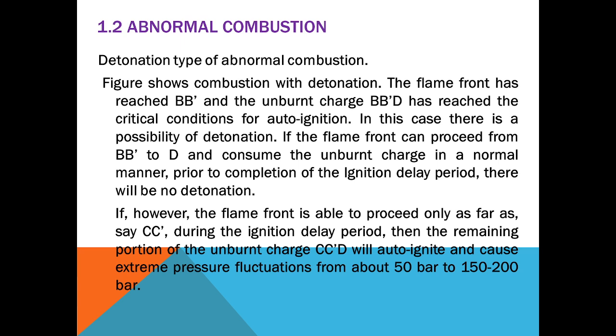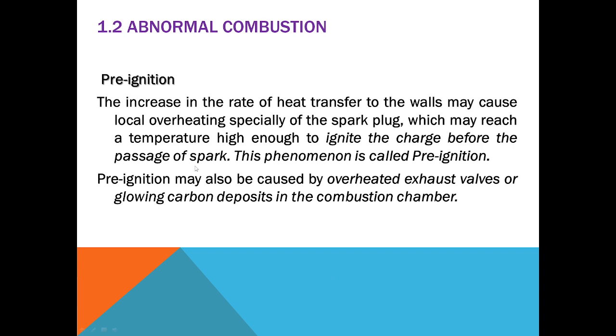We have observed that in normal combustion, the pressure reaches a maximum of 26 bar, but in such an abnormal condition, the pressure reaches up to 200 bar also.